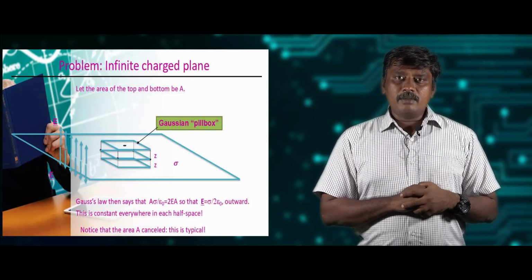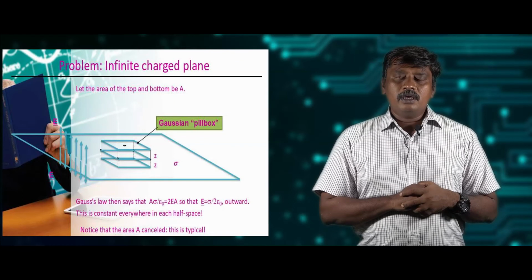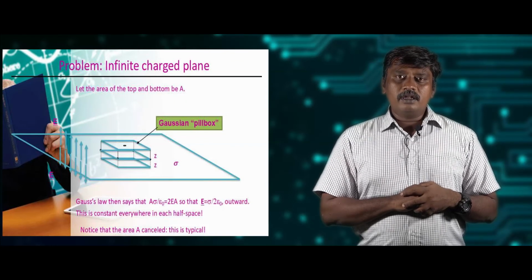From this slide, it can be understood how A is oriented with respect to E. If E is parallel to A, then the flux through the surface is maximum. If E is perpendicular to A, the flux will be minimum.